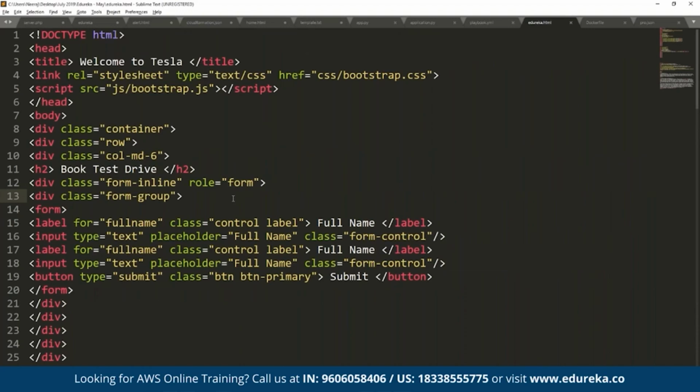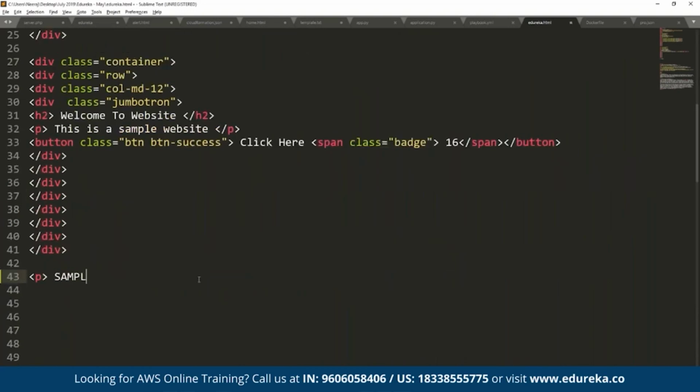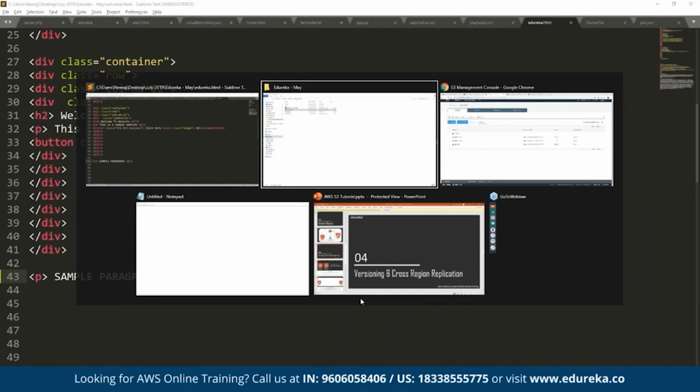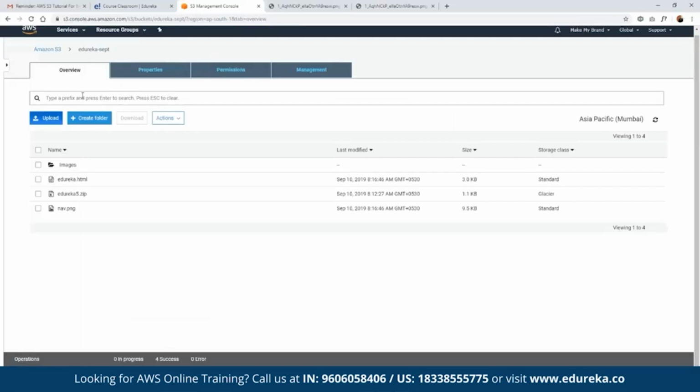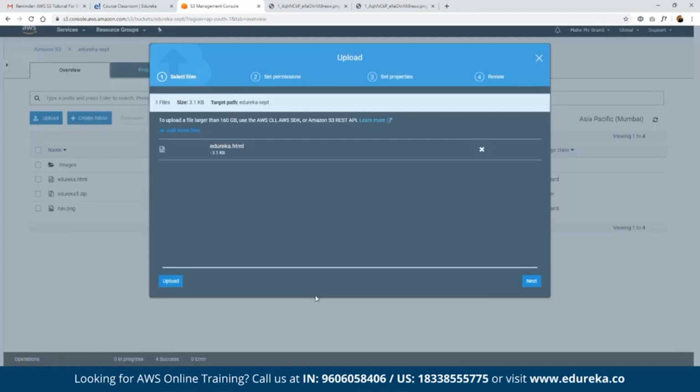Now let's upload the file back to our AWS S3 bucket. Again, we can click on upload. As you can see, we have the file already available. Now we have made some changes, and we are uploading the same file again. Add files, save the file. As you can see, this is currently updated. So we can upload this file, click on next, the same class as standard, and now upload.